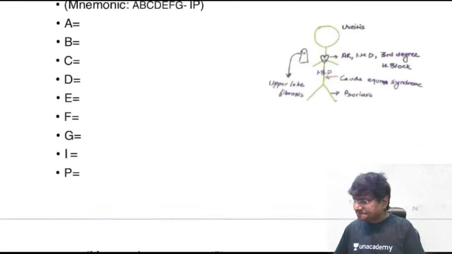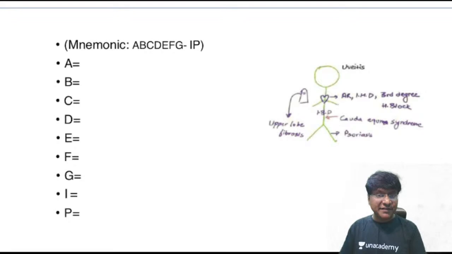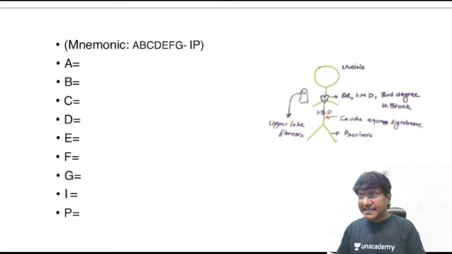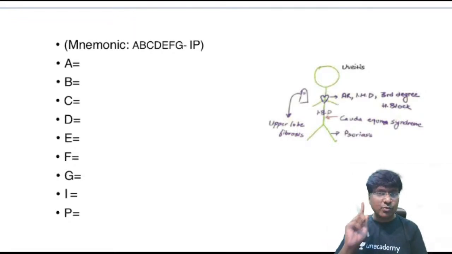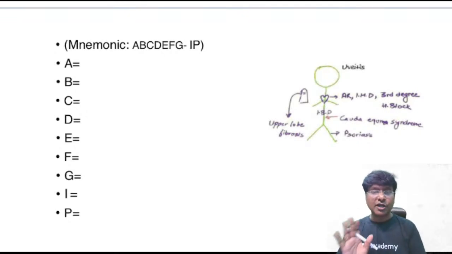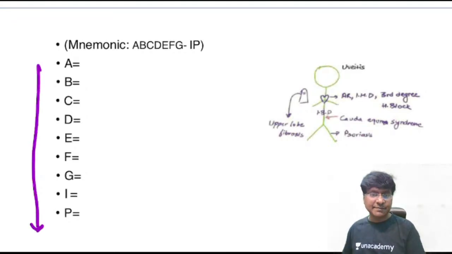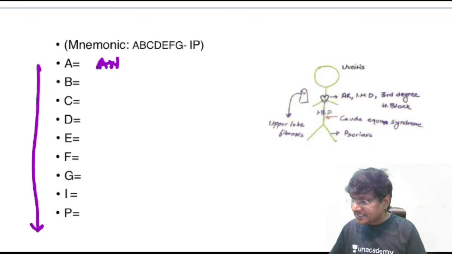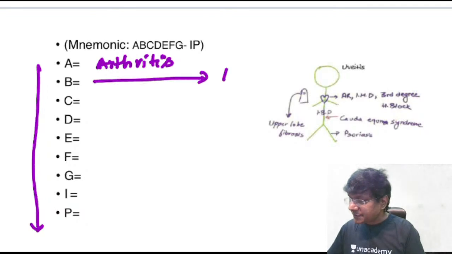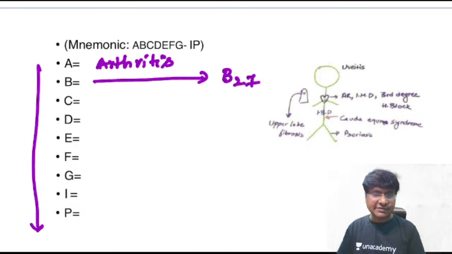Now, what are the spondyloarthropathy features? I said if sacroiliitis is there, along with that more than one spondyloarthropathy feature. And if HLA-B27 is there, more than 2 spondyloarthropathy features should be there. Now, what are these features? The mnemonic is A, B, C, D, E, F, G, I, P. A stands for arthritis. And B stands for HLA-B27 being positive.